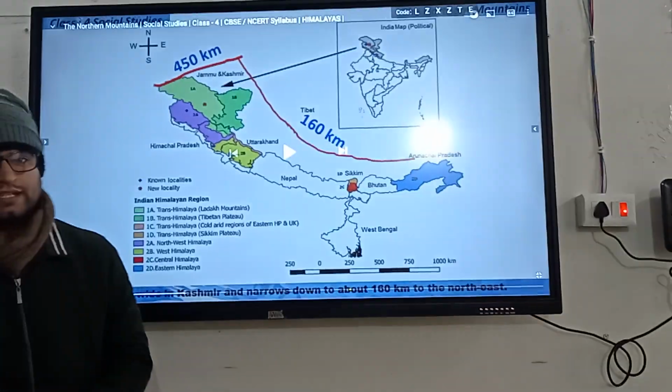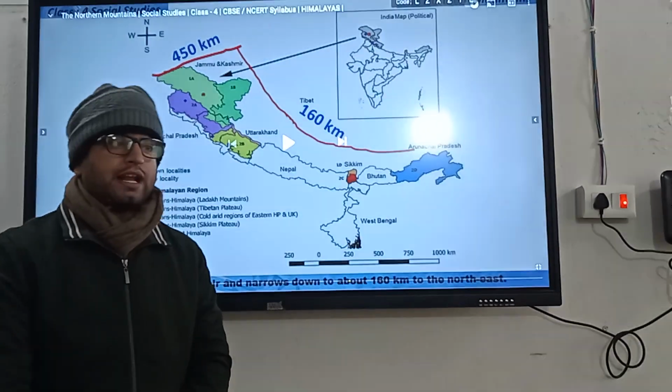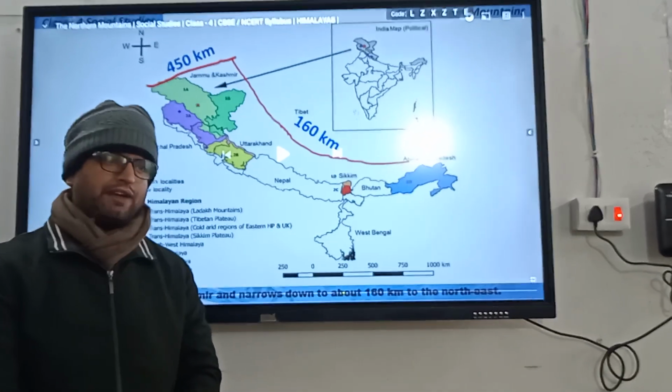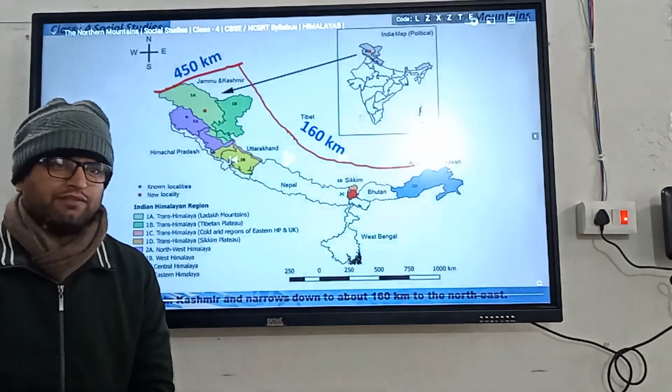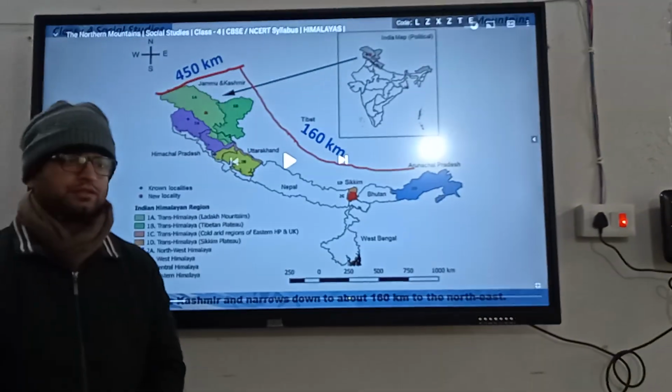The second feature is that in these ranges there are different types of flora and fauna. By flora we mean the vegetation, and by fauna we mean the wildlife available in that area.